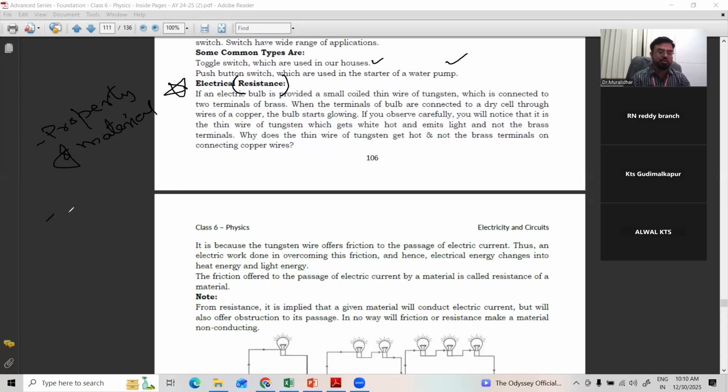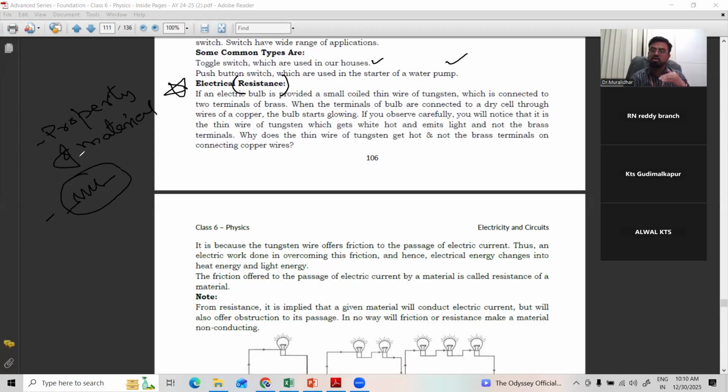So the resistance symbol is represented like this. This is the symbol of resistance. Just like a speed breaker. Why do we have speed breakers? You can find speed breakers in front of schools or colleges. Why? Whenever a vehicle is coming at great speed, to control the speed, we use speed breakers.